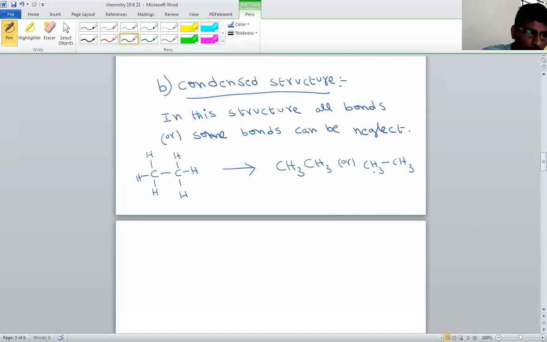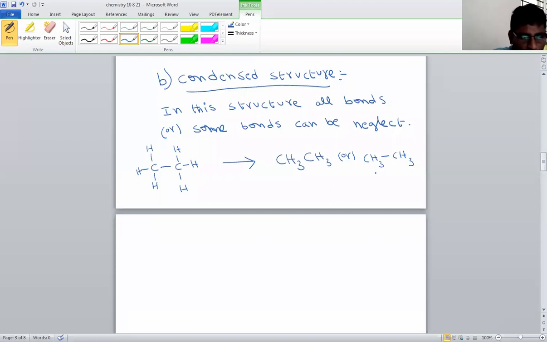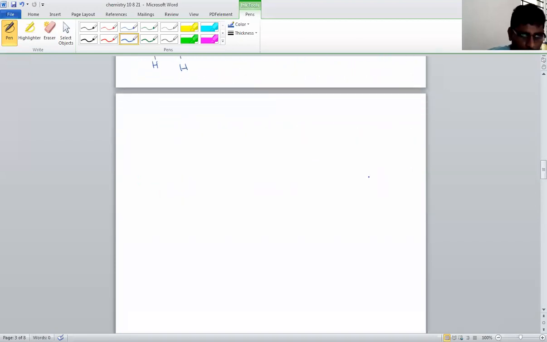In condensed structure, some bonds are omitted or all bonds are omitted. Such structures are called condensed structure. Here hydrogen bonds are omitted. Here all hydrogen and carbon bonds are also omitted. This is also condensed structure. All bonds or some bonds can be neglected. Then we get condensed structure. Another example.